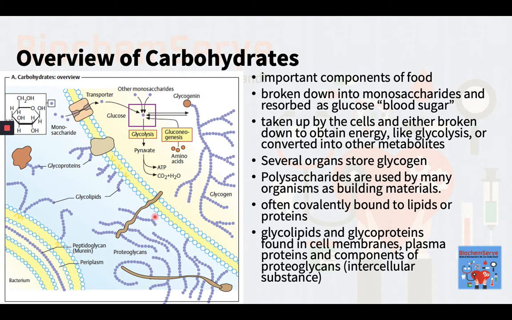Polysaccharides are used by many organisms as building materials. Oligomeric or polymeric carbohydrates are often covalently bound to lipids or proteins. The glycolipids and glycoproteins formed in this way are found, for example, in cell membranes. Glycoproteins also occur in the blood in soluble form, exemplified by plasma proteins, and, as components of proteoglycans, form important constituents of the intercellular substance.